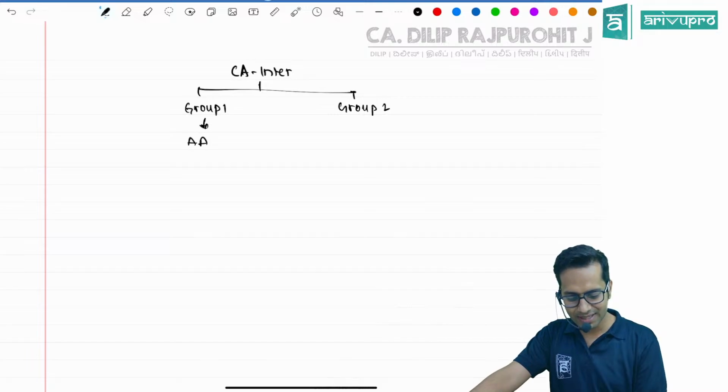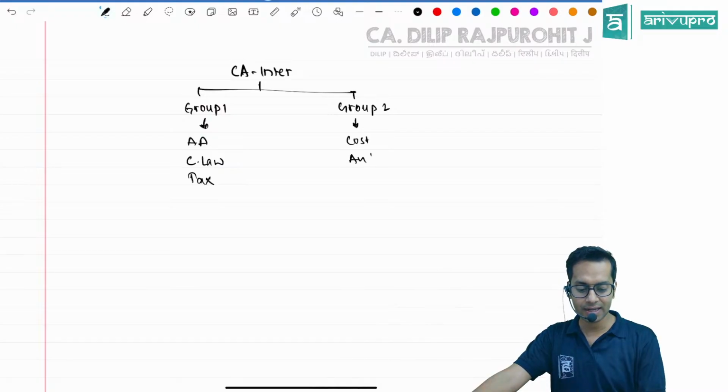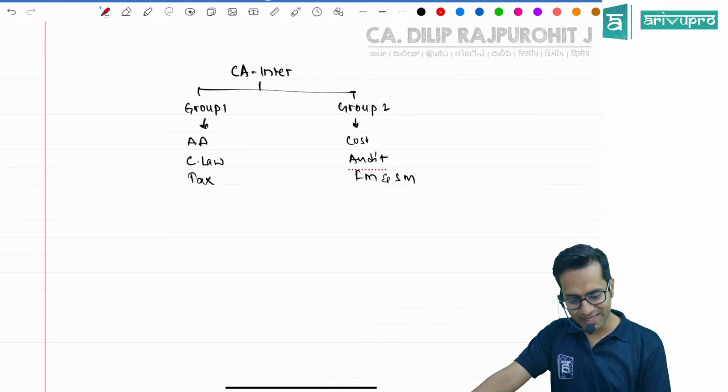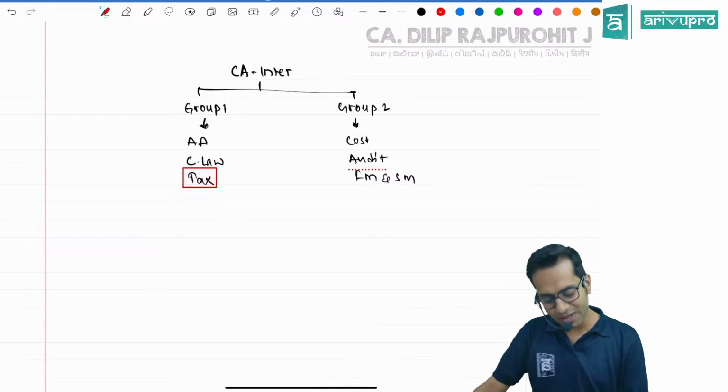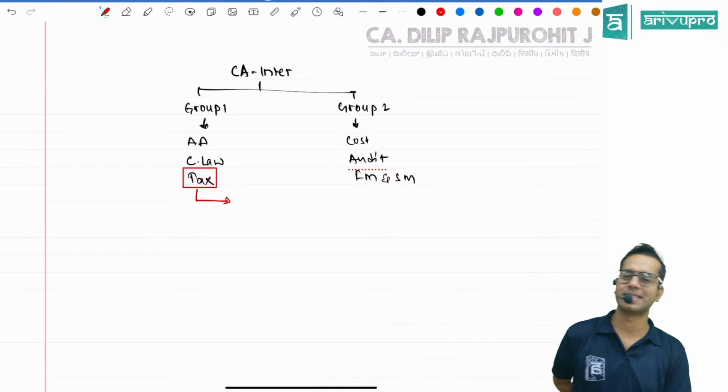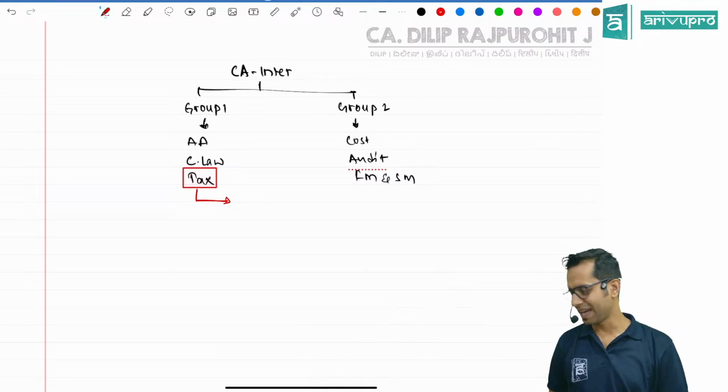Advanced accounts, corporate and other law, and taxation. Then we have costing, auditing, FMSM. Nice subjects here. I will be taking this beautiful subject called tax.